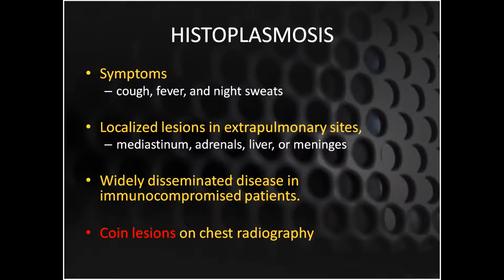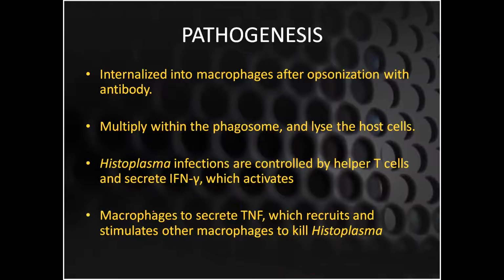Symptoms are the same: cough, fever, and night sweats. Localized lesions in extrapulmonary sites like the mediastinum, adrenals, liver, or meninges can also happen. It can become a widely disseminated disease if the patient is immunocompromised. On the chest radiograph, this is very important. Whenever you are given a scenario of histoplasmosis, the first thing is bird droppings, and the second most important is the coin lesion on the chest radiograph.